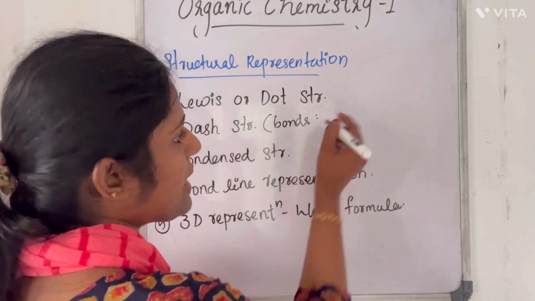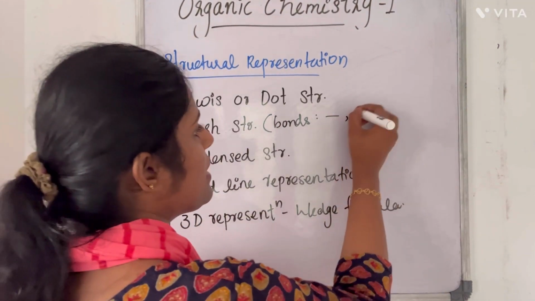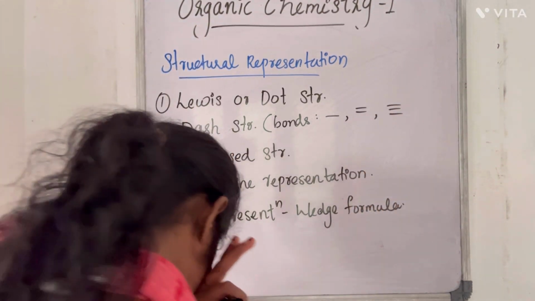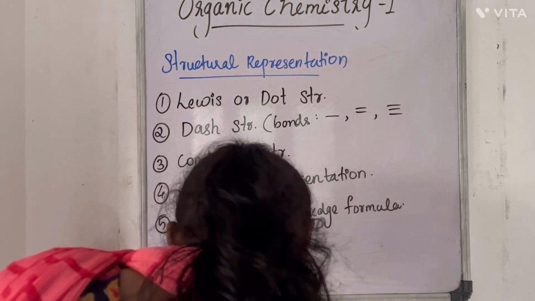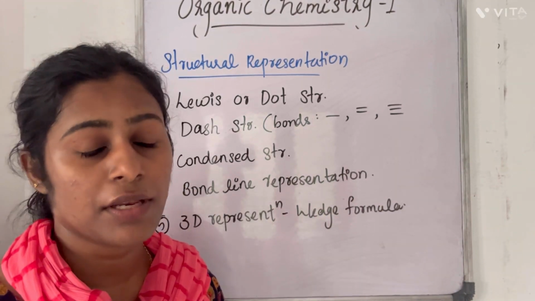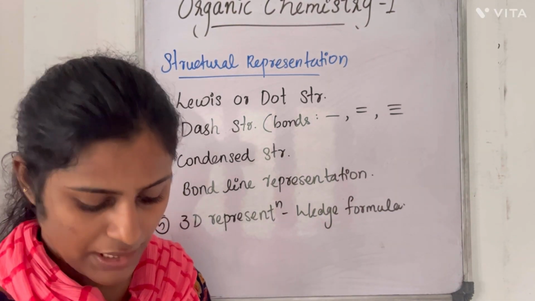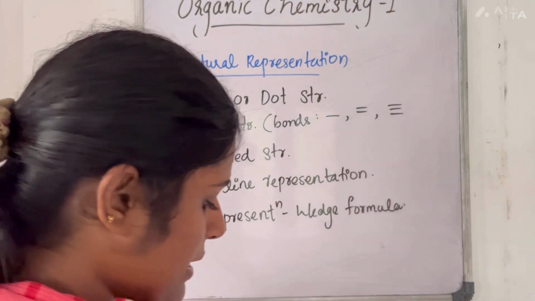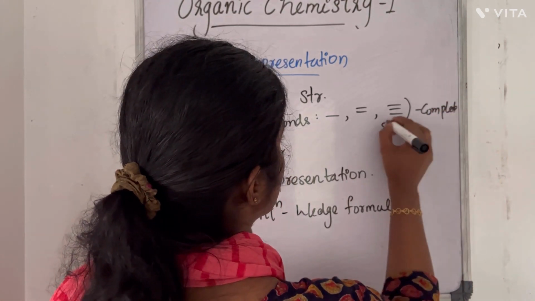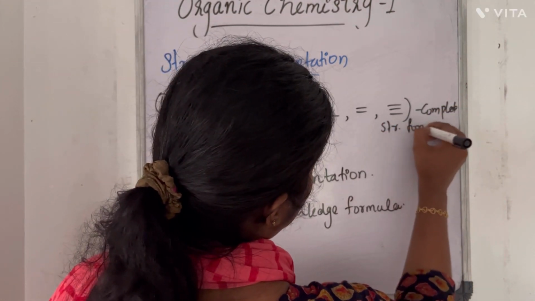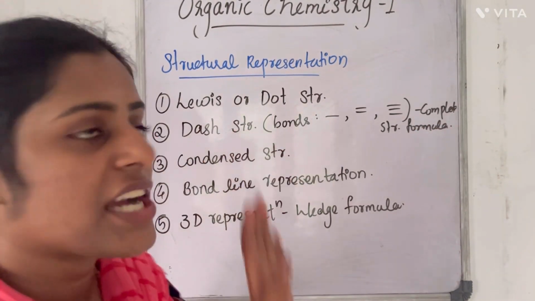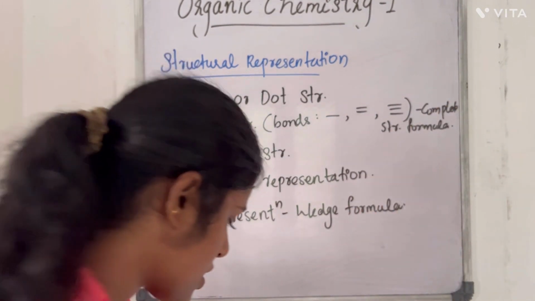For a single bond, we use a single dash. For a double bond, a double dash. For a triple bond, a triple dash. Lone pairs of electrons on the heteroatoms may or may not be represented, it is not at all important. This is called the complete structural formula, because we represent everything about the organic compound in the dash structure.